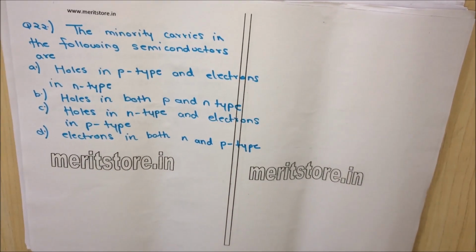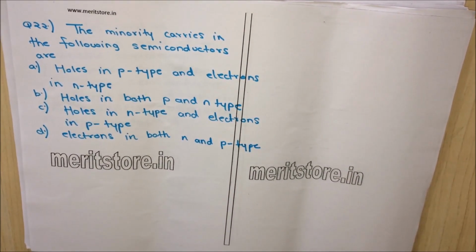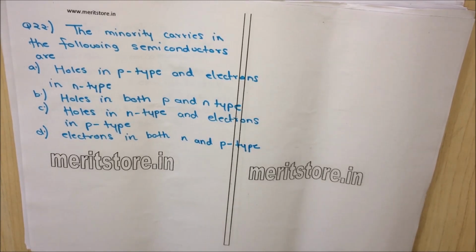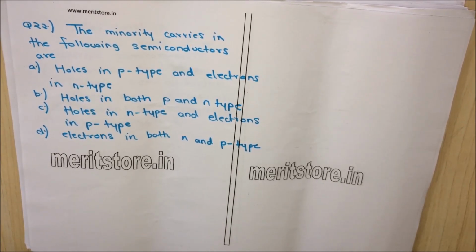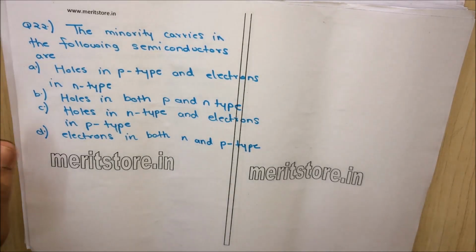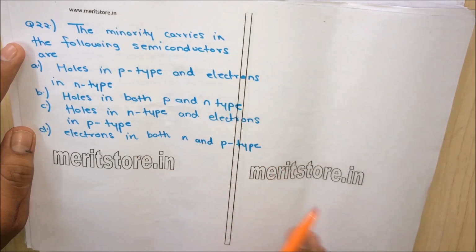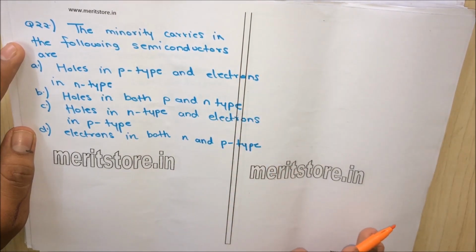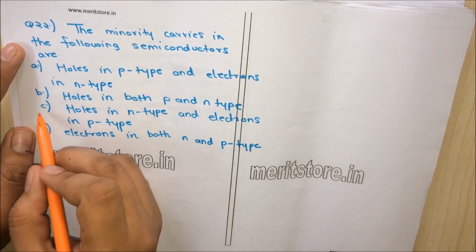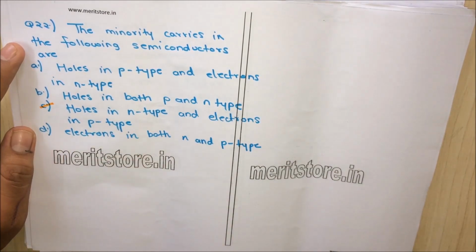The minority carriers in the following semiconductors are option A holes in p-type and electrons in n-type, option B holes in both p and n-type, option C holes in n-type and electrons in p-type, option D electrons in both n and p-type. So we know that minority carriers are holes in n-type and electrons in p-type. So option C is the correct answer.